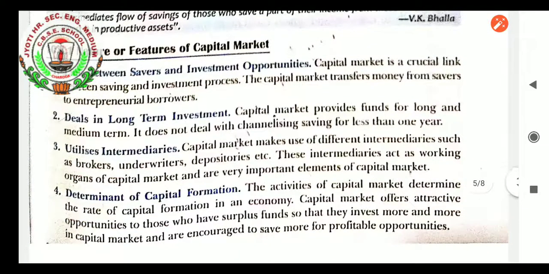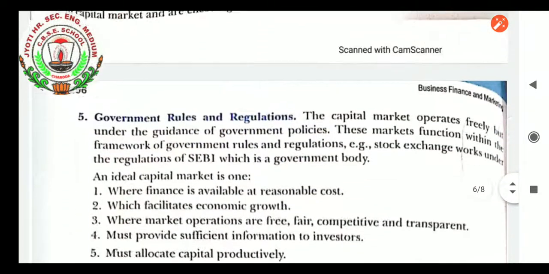Determinant of capital formation. The activities of capital market determine the rate of capital formation in an economy. Capital market offers attractive opportunity to those who have surplus fund so that they can invest more and more in capital market and are encouraged to save more for profitable opportunities. That is the determinant of capital formation. So these are the features of capital market.